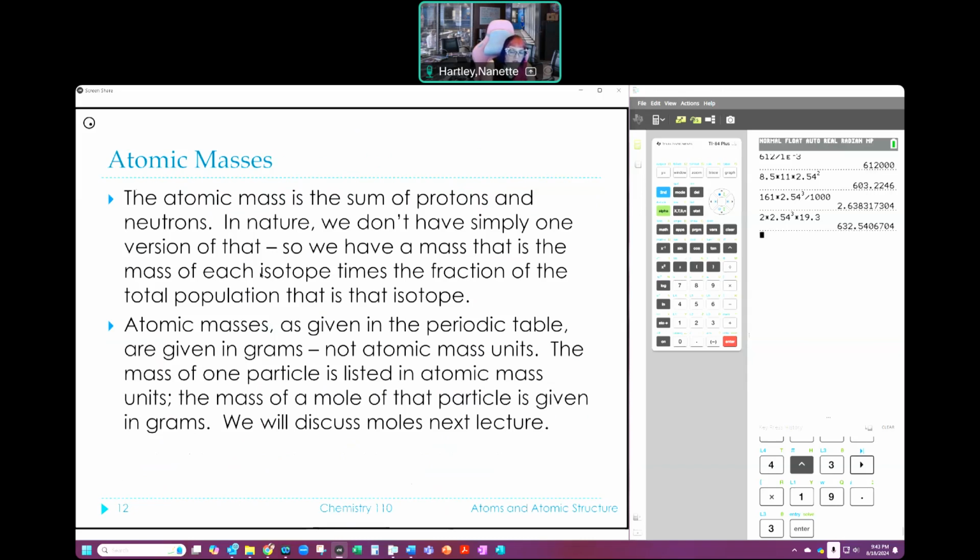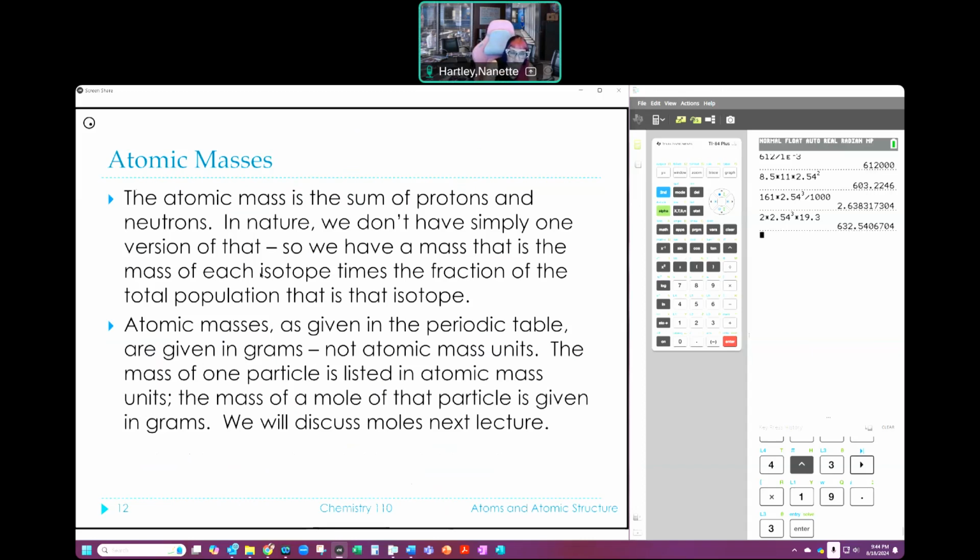So we have a mass that exists in nature. That's the mass of each isotope times the fraction of the total population that's from that isotope, right? We can do that math to figure this out. The atomic mass, what you see on a periodic table, represents that nature system that you're looking at: how much of each of those isotopes appears in nature. Okay? So those masses are never nice, even numbers.